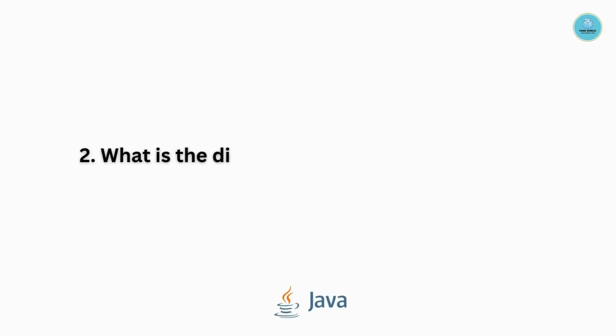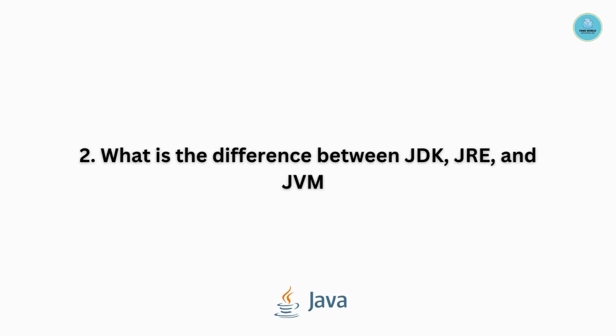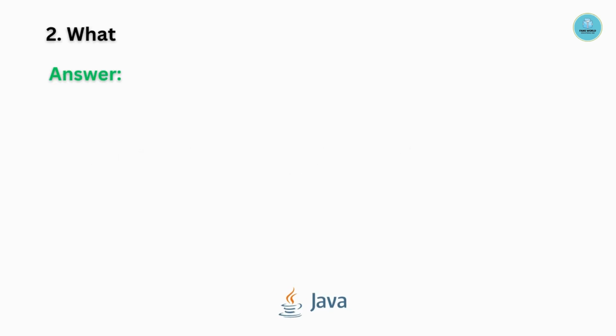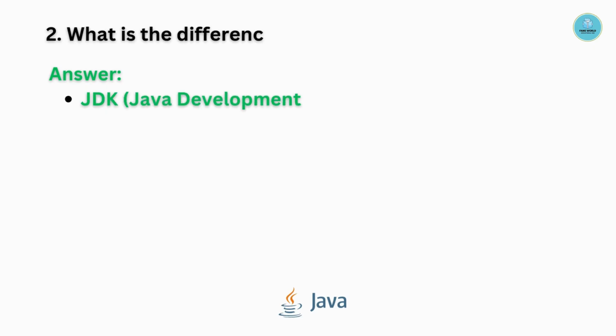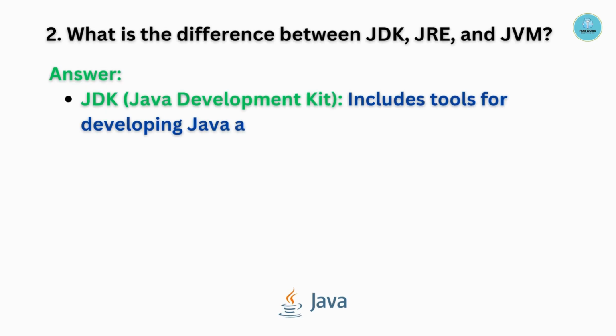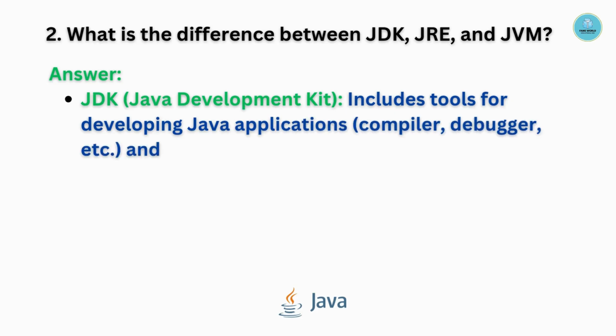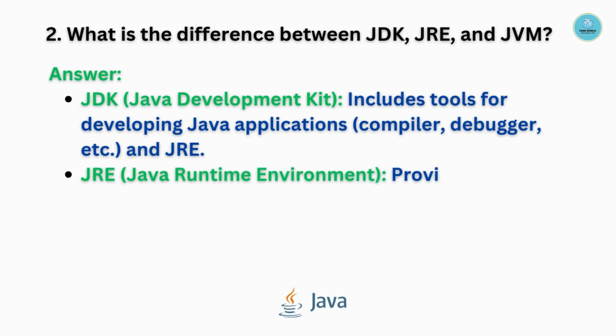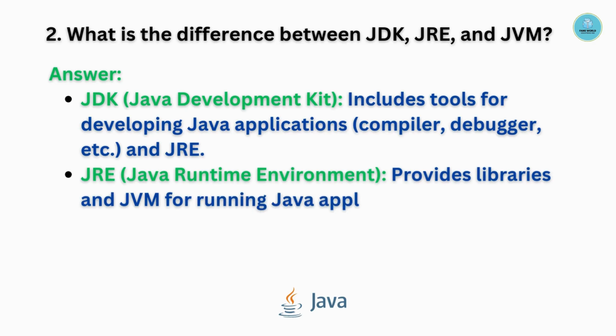Question 2. What is the difference between JDK, JRE and JVM? JDK stands for Java Development Kit. It includes tools for developing Java applications, compiler, debugger, etc. And JRE also. When we talk about JRE, JRE is nothing but the Java Runtime Environment. It provides libraries and JVM for running Java applications.